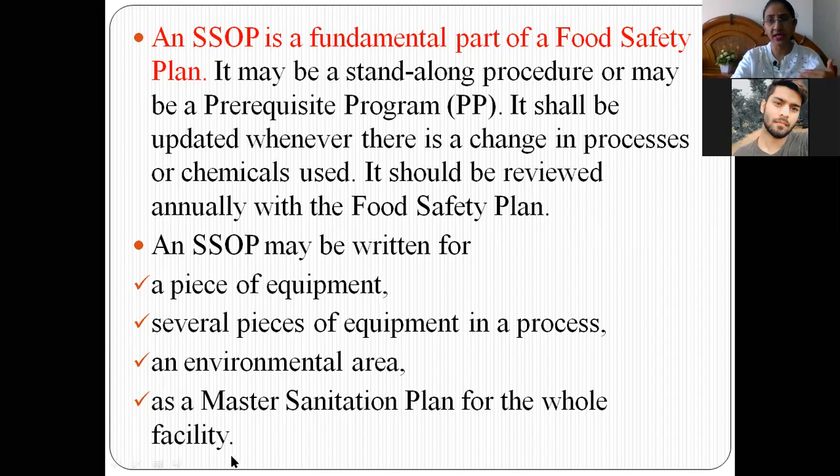So in any company, if any changes happen, or in the use of chemicals, or if anybody has changed the procedure or the process of doing a particular thing, then it has to be recorded properly in those SSOP procedures. It should be reviewed annually with the food safety plan. It should be reviewed annually.